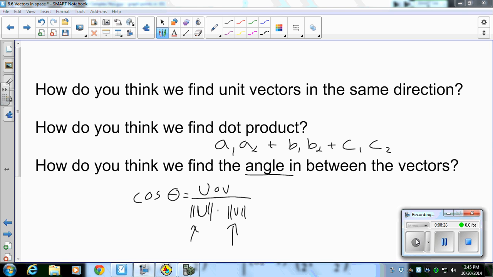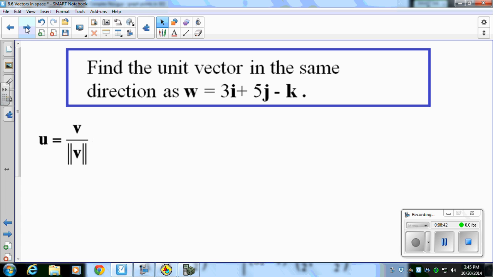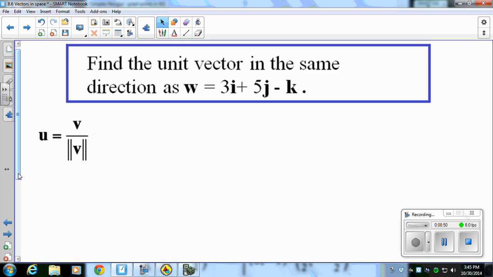And then for your unit vector here, same idea. Your unit vector is equal to your vector divided by its magnitude. All right, so let's look at a couple of these examples. Let's find the unit vector here. I'm going to go ahead and pause the film here and let you guys do this on your own, and then we'll come back together and see what you guys got.